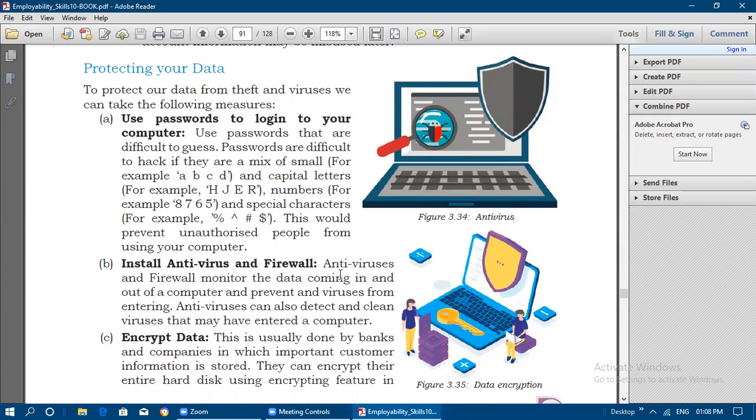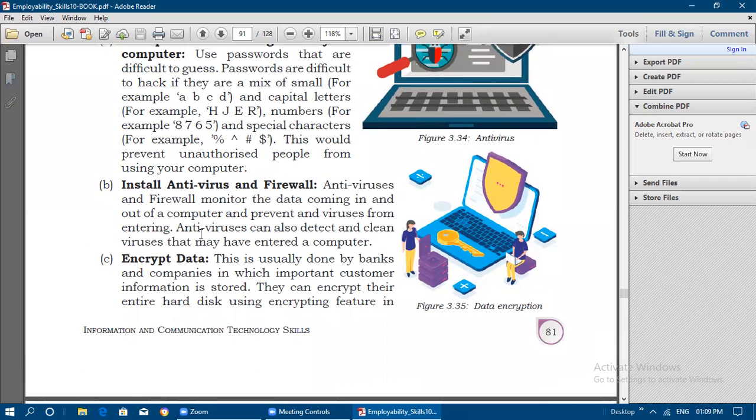To protect our data from theft and viruses, we can take the following measures. First, we need to use passwords to log into our computer. Use passwords that are difficult to guess. Passwords are difficult to hack if they are a mixture of small letters, capital letters, numbers, and special characters. If you mix all these together in the password, this prevents unauthorized people from using your computer. Next is to install antivirus and a firewall.